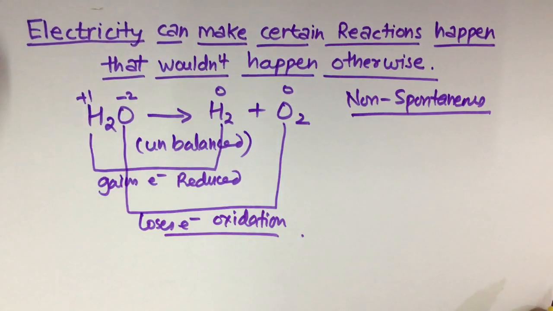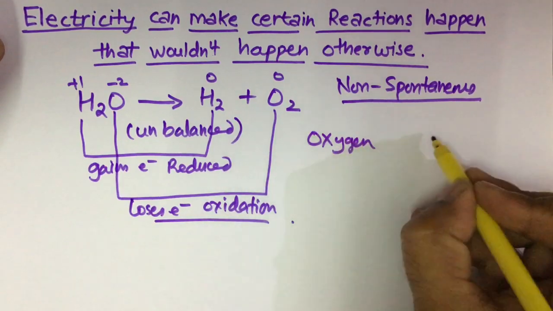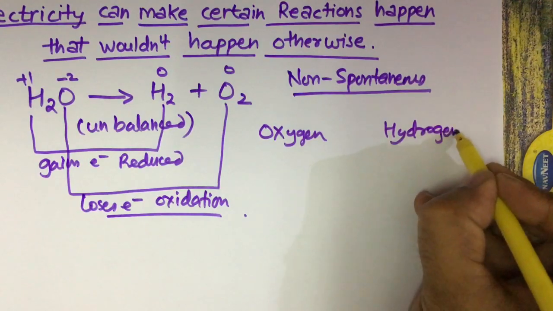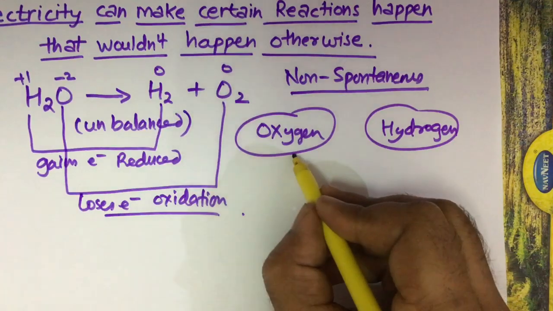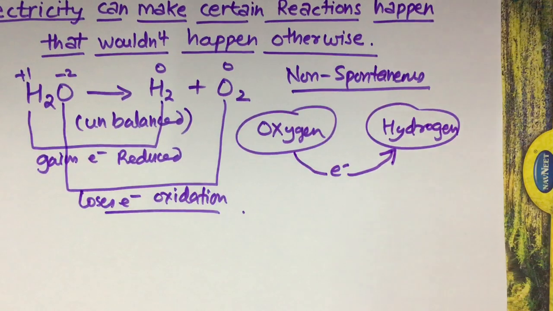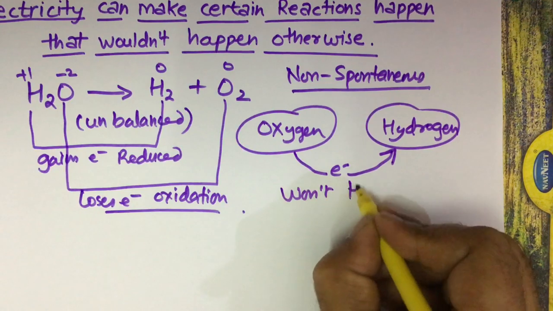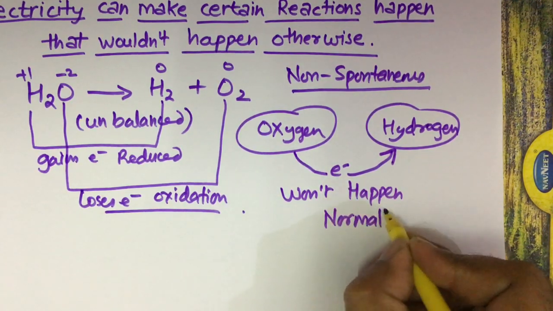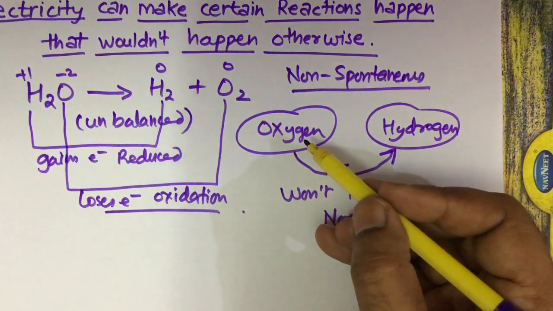So here oxygen loses electrons and the electrons go to hydrogen, and this won't happen normally because oxygen has a stronger pull for electrons.